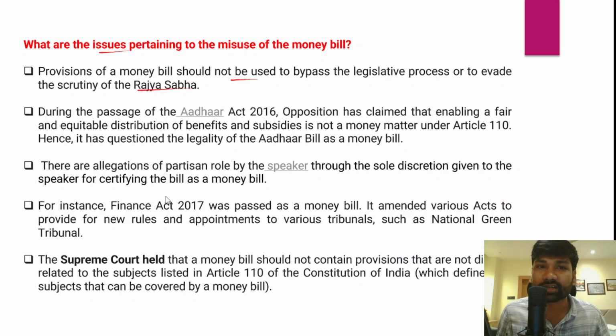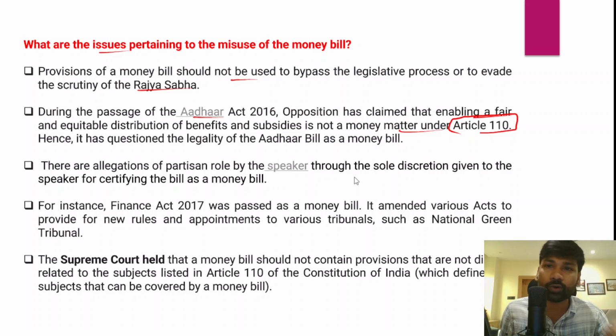and that is a cause of concern. In fact, there was one instance in the year 2016 when the Aadhaar Act 2016 was passed. The opposition parties at the time claimed that enabling a fair and equitable distribution of benefits and subsidies is not a matter under Article 110 of the Indian Constitution.